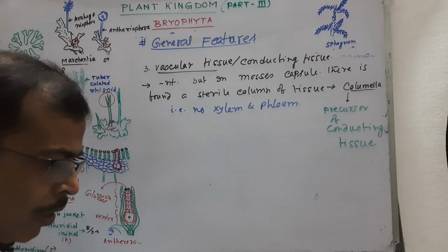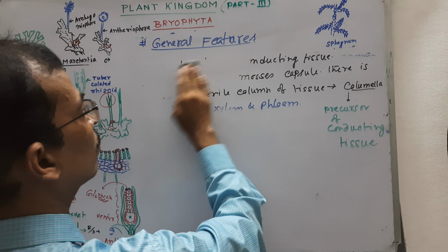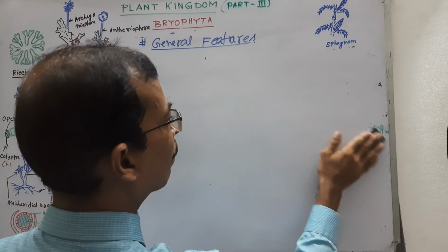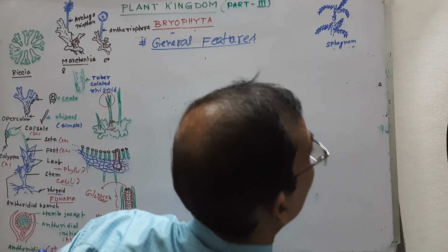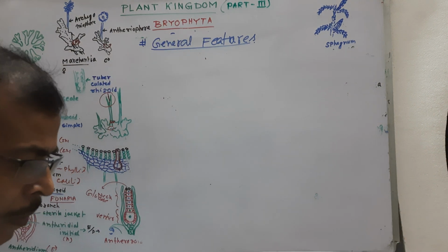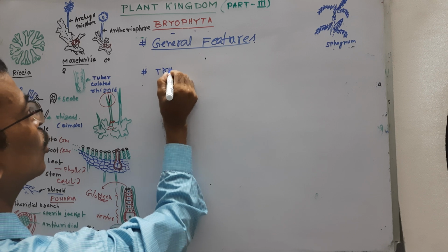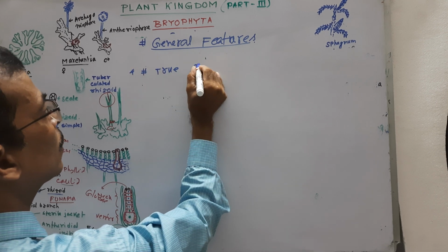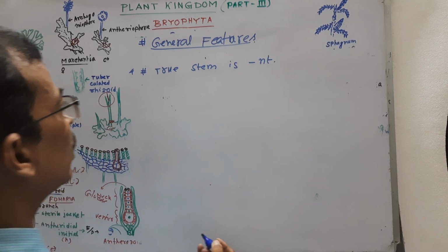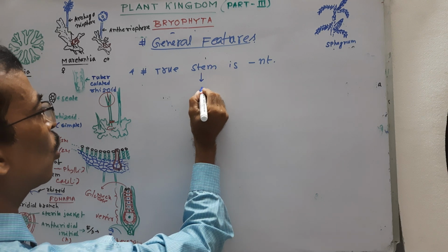Next point about the stem. Number 4, true stem is absent. Okay.